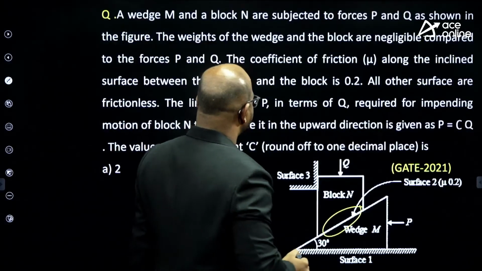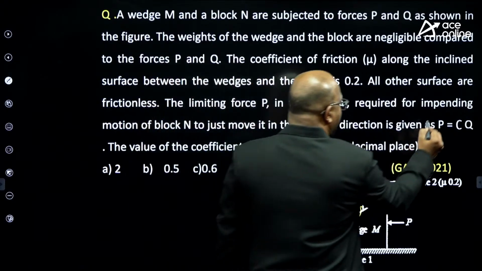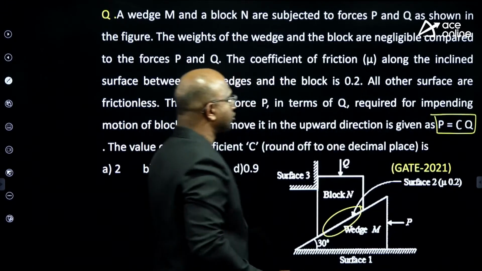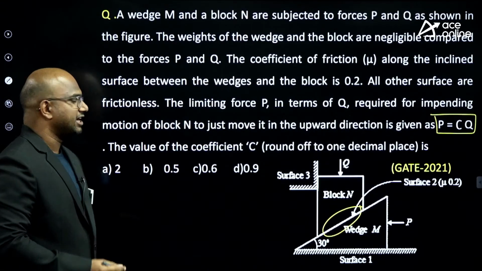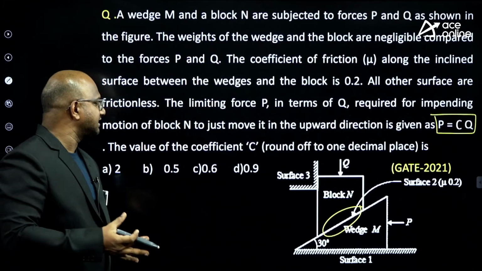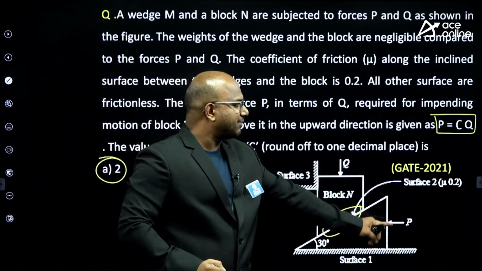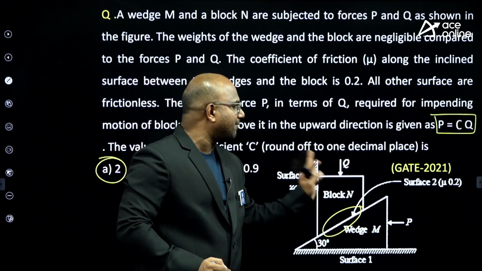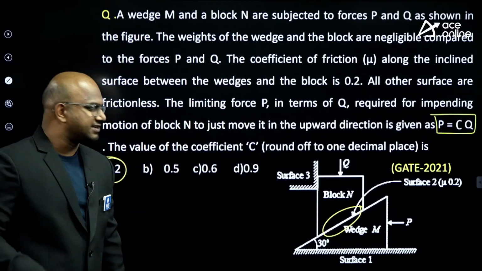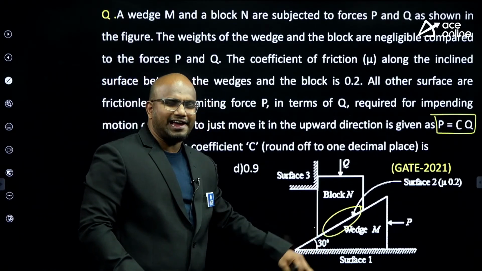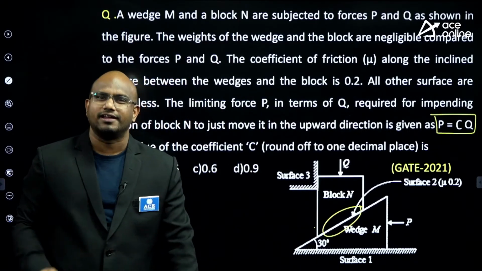Then the question is asking, guys, what is the value of P as given in terms of some constant into Q? P is equal to C into Q, then what is the value of C? If you have a little common sense, I can directly give the answer. 2 is not possible, because my effort P is the effort, and the effort should definitely be less than the applied load, guys. 0.5, 0.6 are not realistic, sir. Why? Because my wedge angle is very, very large, guys. The answer should be 0.9. We will verify, guys.